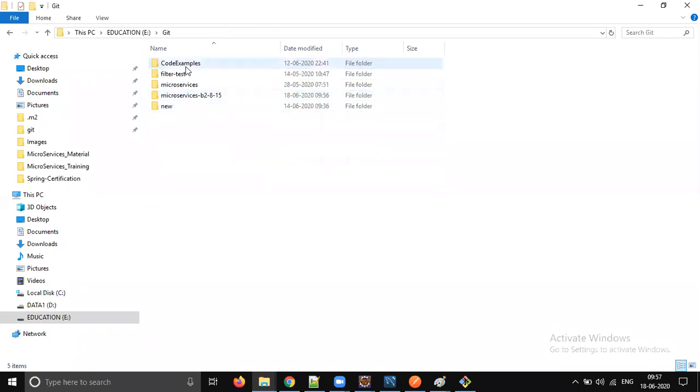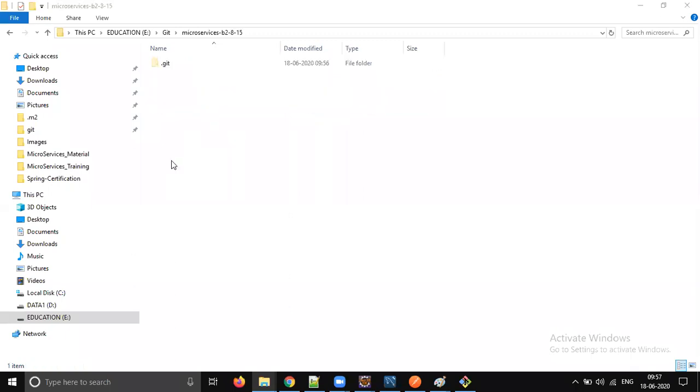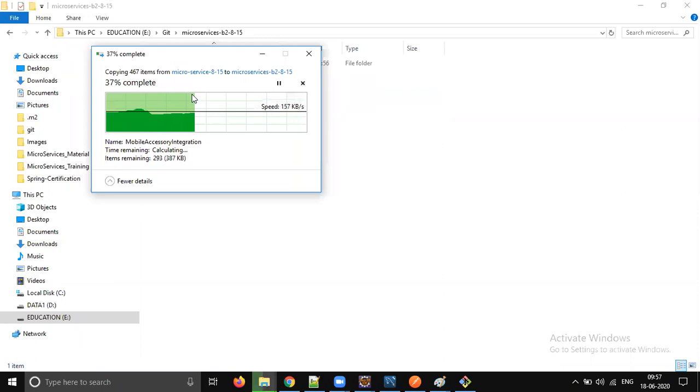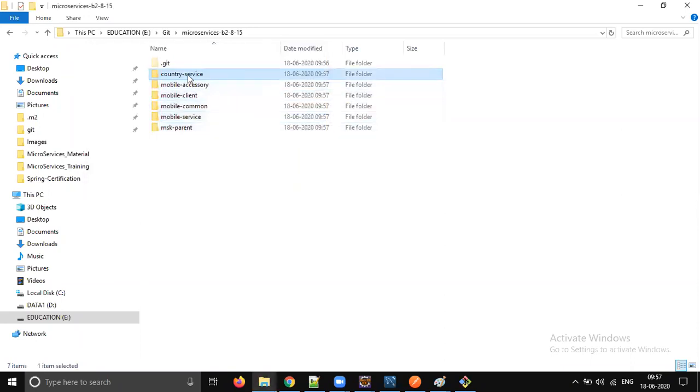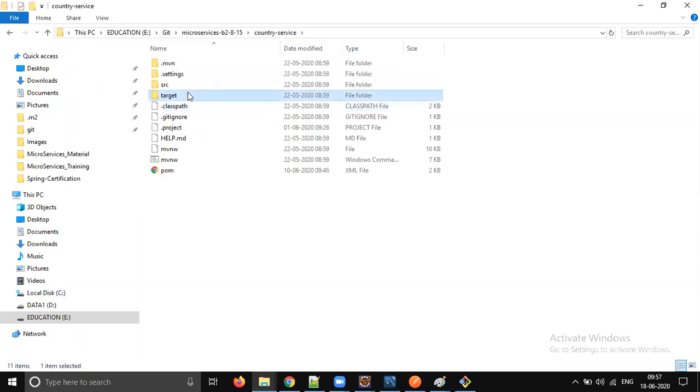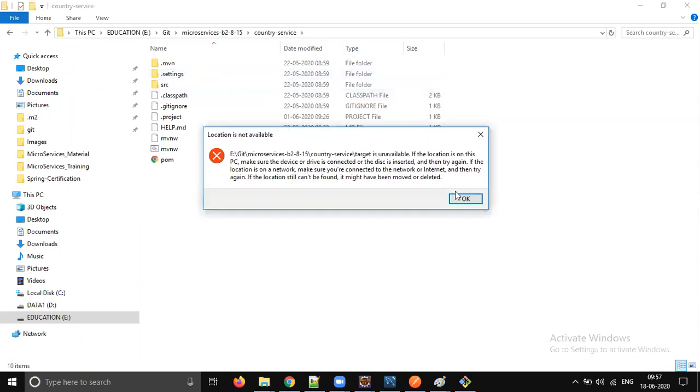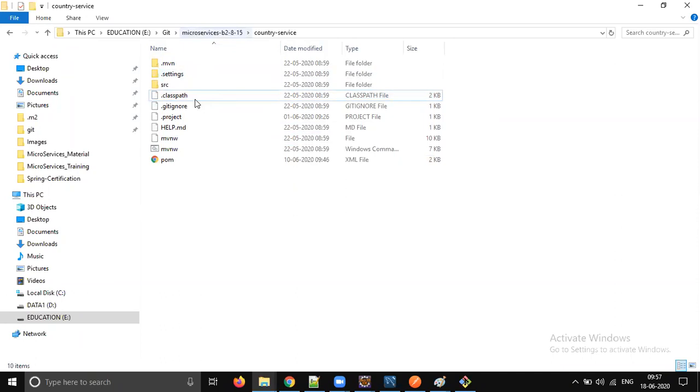So let's come back to Git. Only the actual real microservices I'm going to push. So let's go ahead and remove target folder. We don't want it. Now let's remove all target folders.